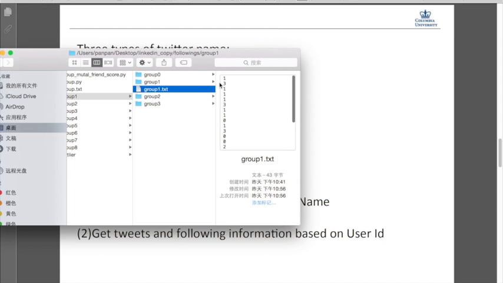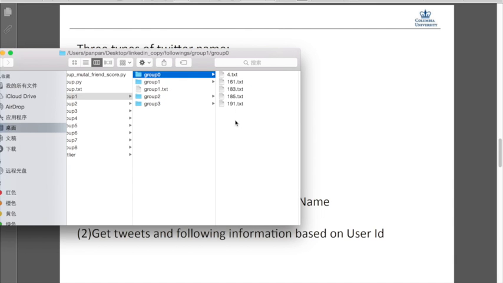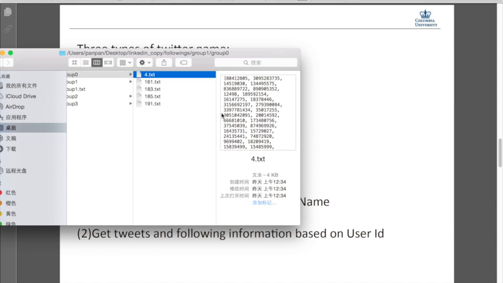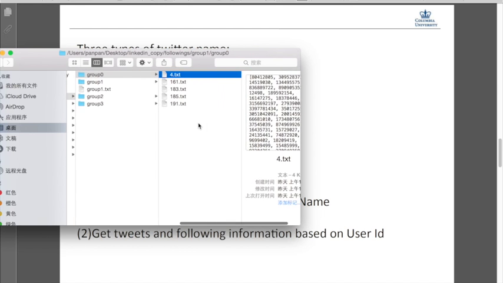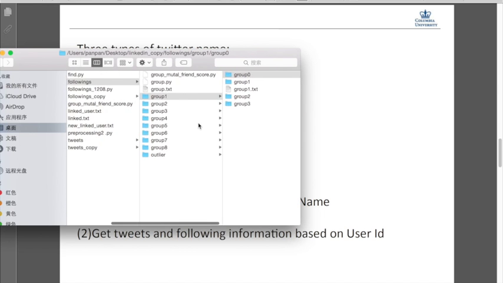For each group, it goes to 4 clusters, and here it has these users. So far we have done 2 clusterings, and the next step is to do the tweets clustering.